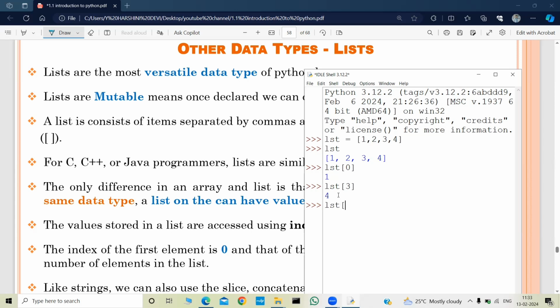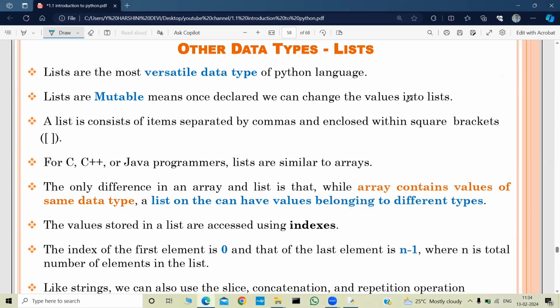And if I want to do any modifications on the list, I can do that also. Let us say I want to change the index 1 element to 5. And I will print the list now. Here the element at index 1, that was 2, is changed to 5. So that's why lists are mutable, which means changeable. Once declared, we can change the values in a list.